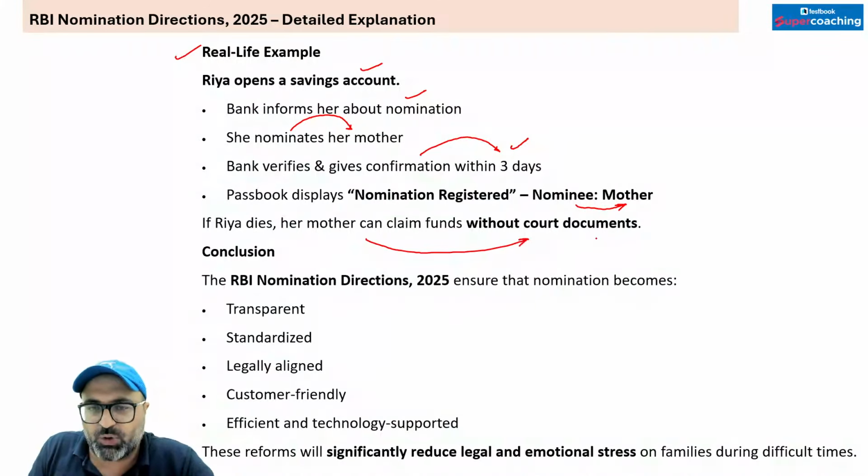No sir. In that particular case, the bank cannot refuse to open the account, because the bank cannot refuse to open the account solely because the customer declines the nomination facility. The bank must take a written declaration, but account opening cannot be denied or delayed on these grounds if all other KYC and eligibility conditions are met. So you will be opening the account. Maybe later on you may freeze, you may ask them to give it in writing, but initially you cannot refuse to open the account. So this is wrong. So what will be the answer? Only 2 statements are correct. That is option A, 1 and 4 are the correct answers. Got it? Moving on to the next question.